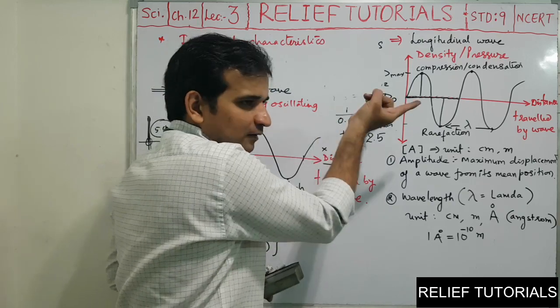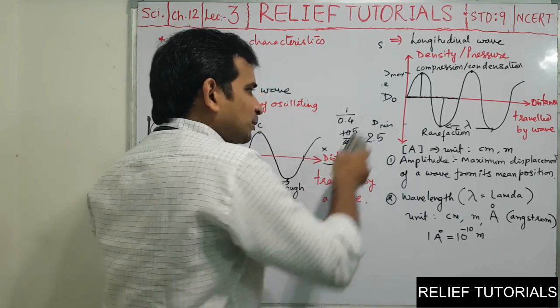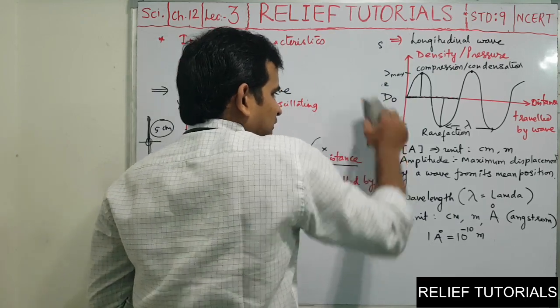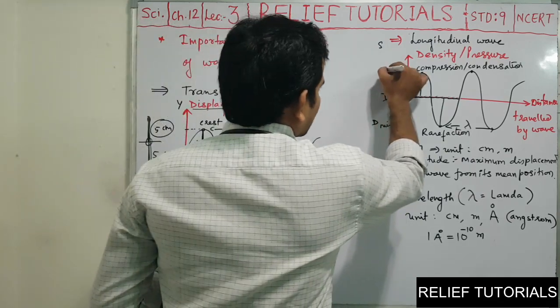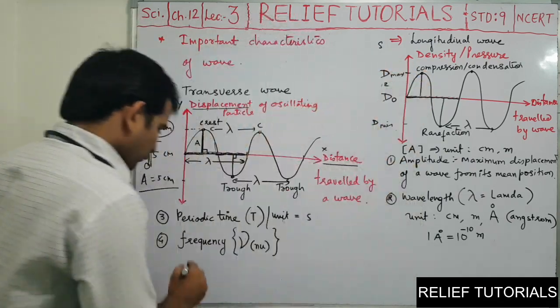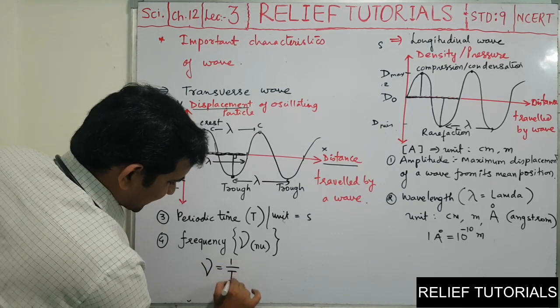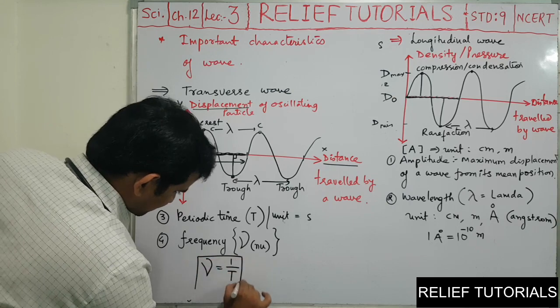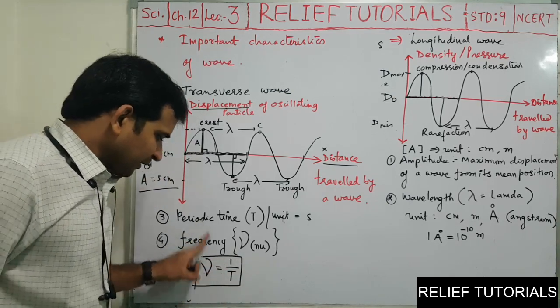Now 1 is the simple number. What was 0.4? 0.4 was the periodic time or not? So here we can have a formula for frequency, and whenever you want to find frequency, just you do what? 1 by T. Frequency is equal to 1 by periodic time.